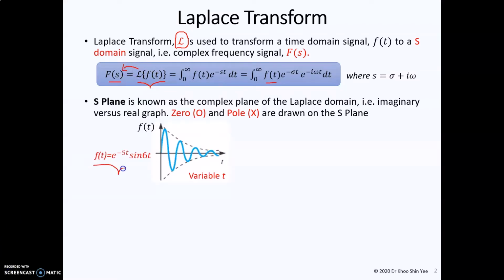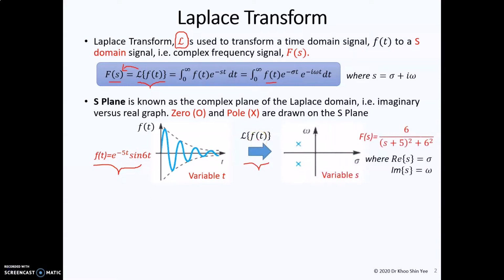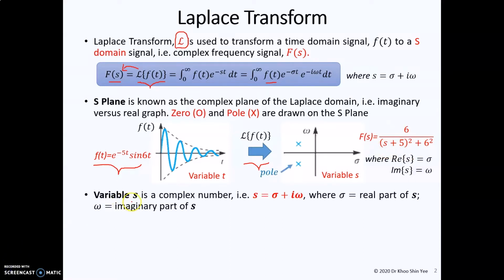So this is a time domain signal, where you can see all the variables are in the time domain. When we perform the Laplace transform on the time domain signal, we get the s domain signal F(s), and you can see that all the variables are in the s domain. In fact, the variable s is a complex number, s equals sigma plus i omega. Sigma is the real part of s, while omega is the imaginary part of s.